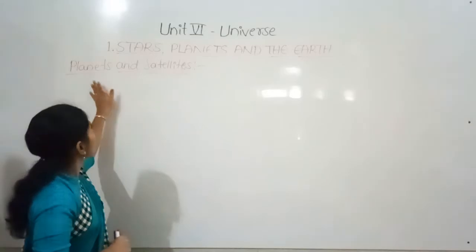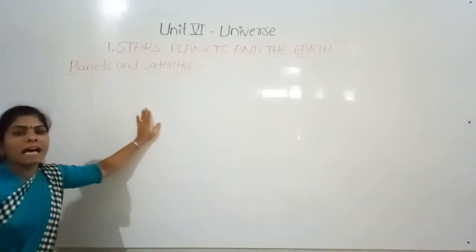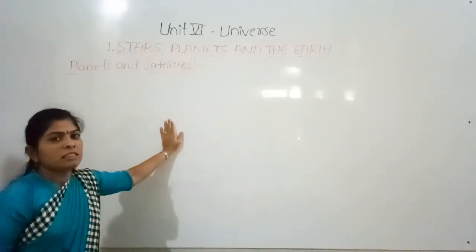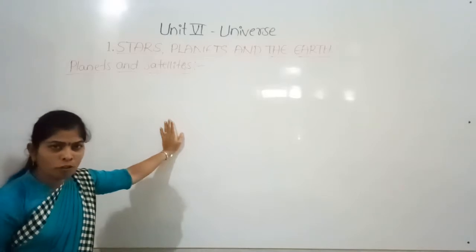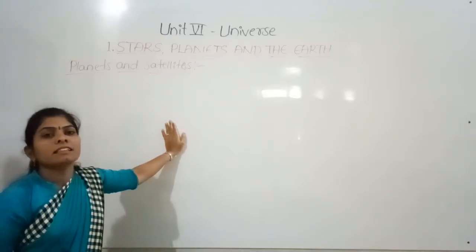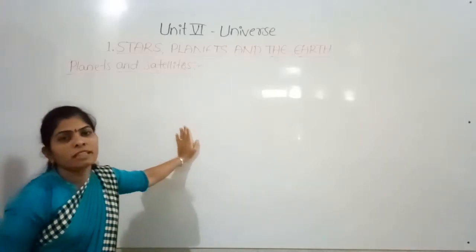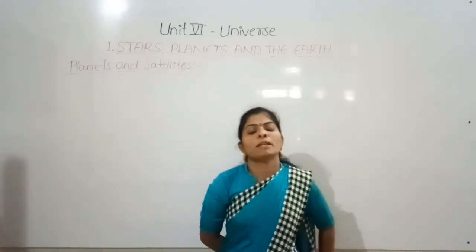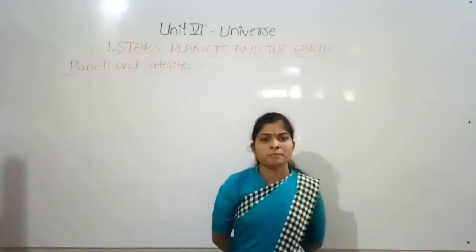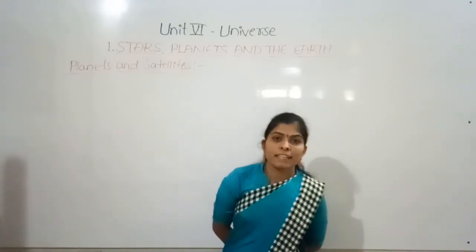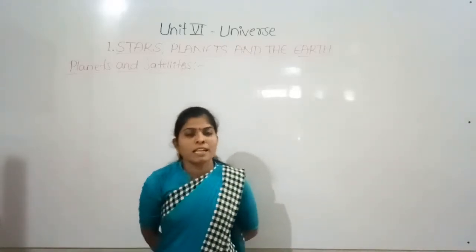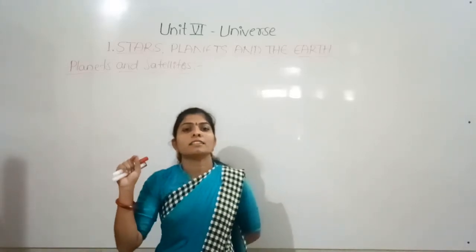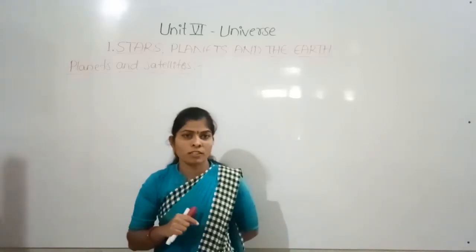The planets are non-luminous heavenly bodies that revolve around the sun. How many planets are there in our solar system? There are 8 planets in our solar system, and they are non-luminous heavenly bodies.